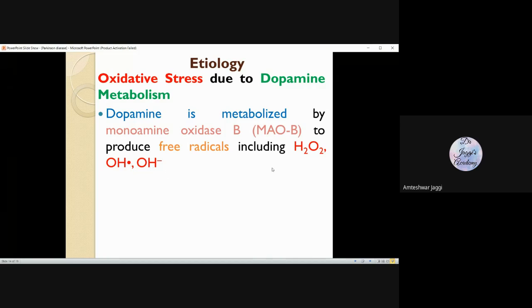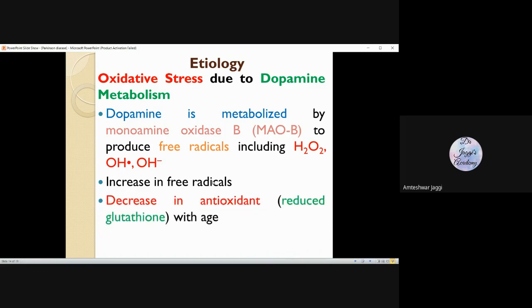These free radicals are normally neutralized by the antioxidants present in our body, like reduced glutathione. But with age, this glutathione may be reduced in the body, and the free radicals become more and more prominent and can lead to damage to the neurons. So this is one of the hypotheses that is postulated.